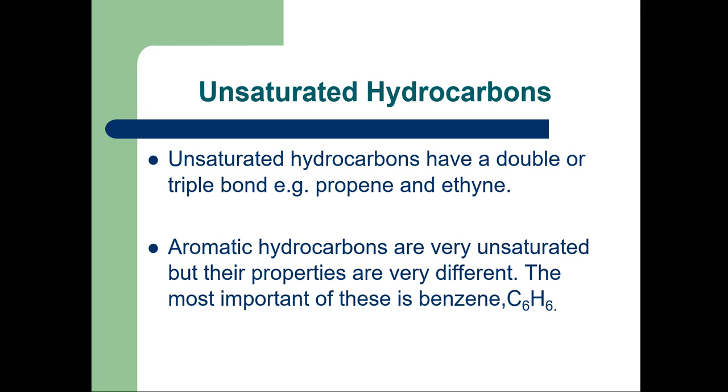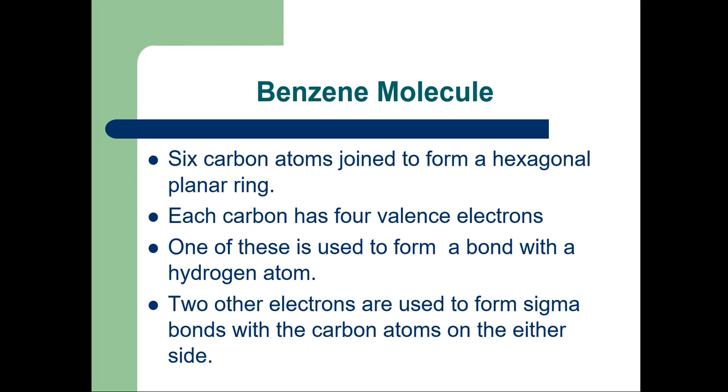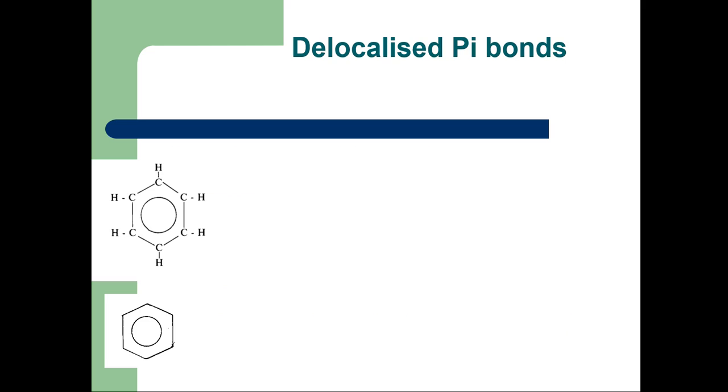The most important of these is benzene, having the molecular formula C6H6. This benzene molecule contains 6 carbon atoms joined to form a hexagonal planar ring. Each carbon has 4 valence electrons. One of these is used to form a bond with a hydrogen atom. 2 other electrons are used to form sigma bonds with the carbon atoms on either side.